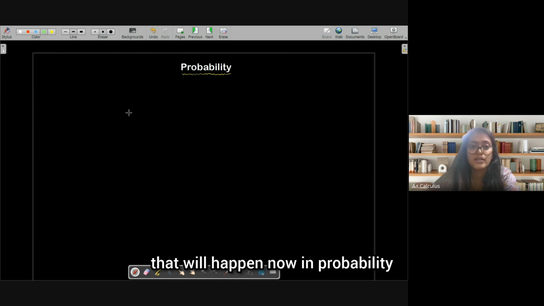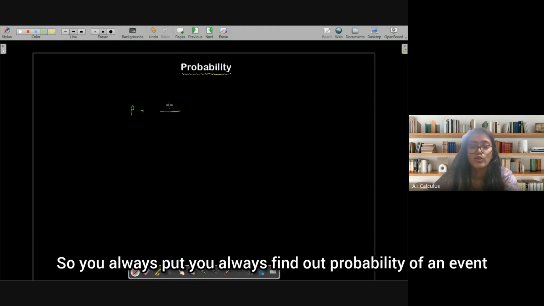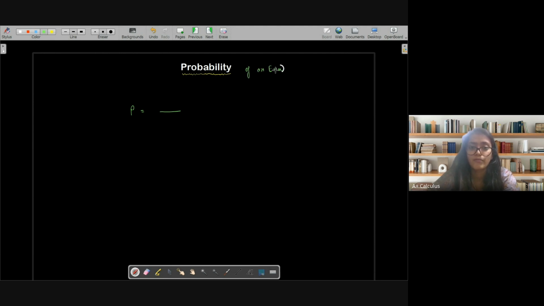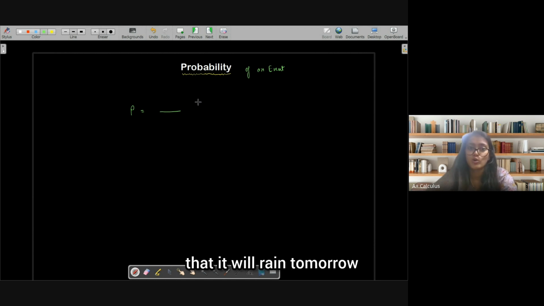Now, in probability, just remember that you always find out the probability of an event, like whether it's going to rain tomorrow. That's an event. What is the event? The event is that it will rain tomorrow.